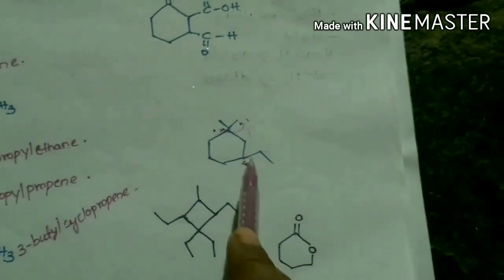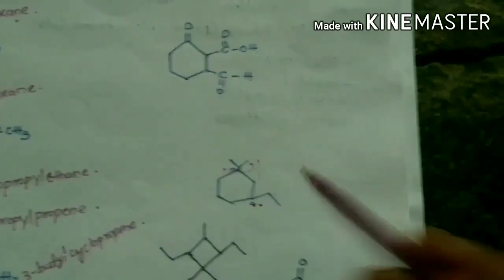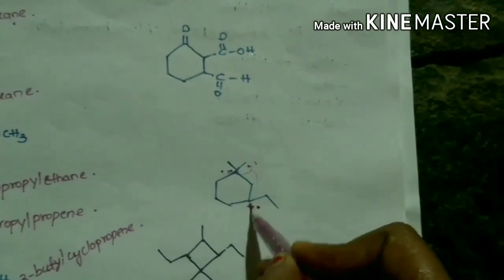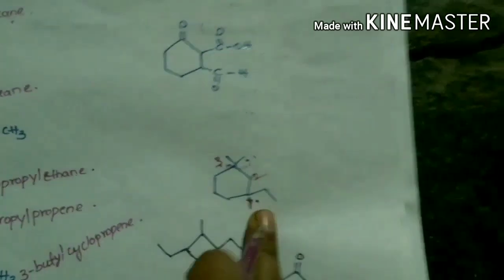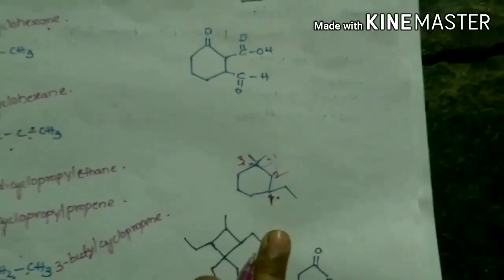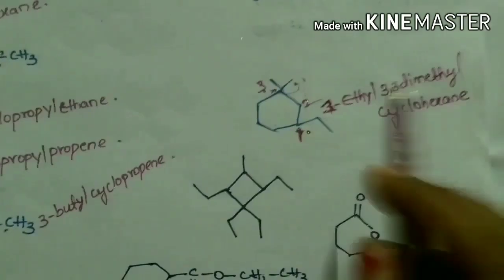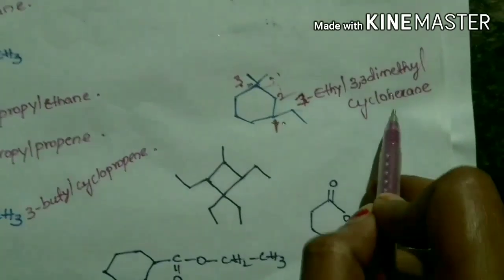When an equivalent position occurs, we must follow alphabetical order, so we give numbering first, second, third, as E comes first. So this compound can be written as 1-ethyl-3,3-dimethyl cyclohexane.